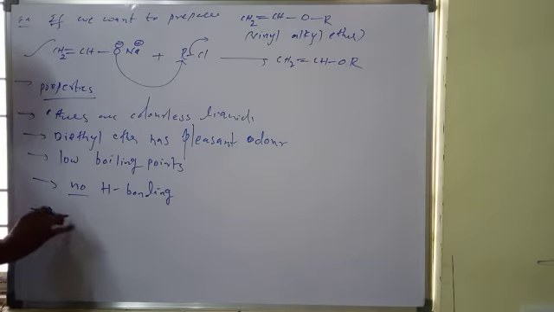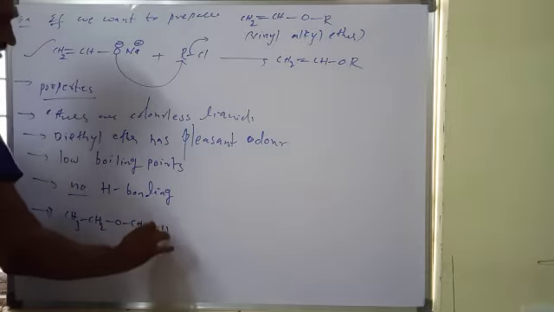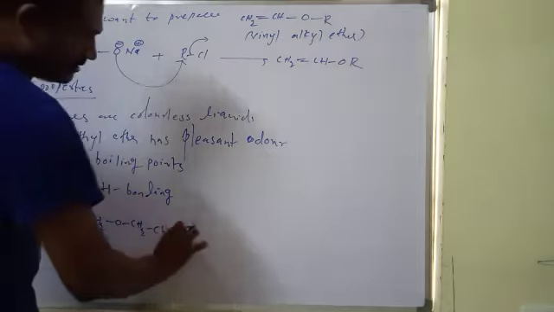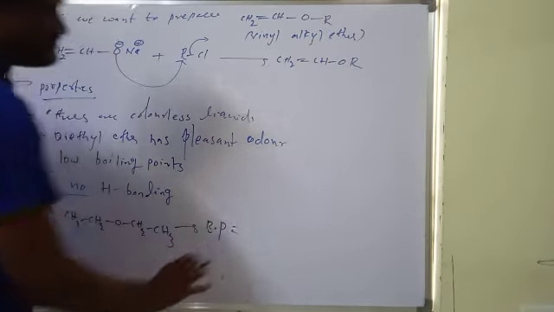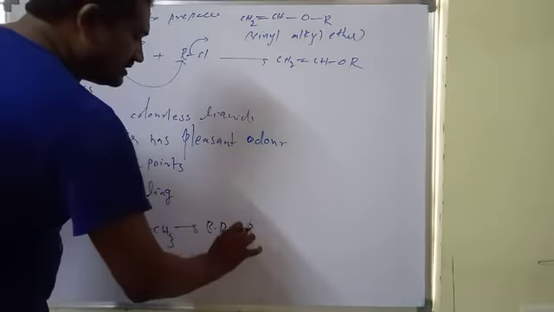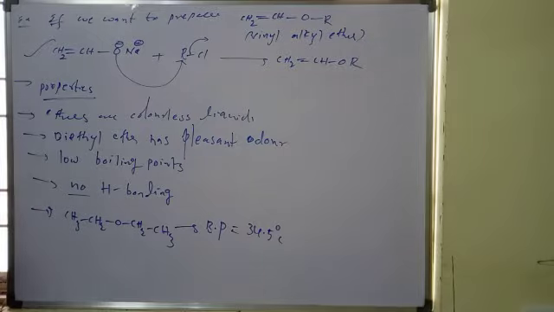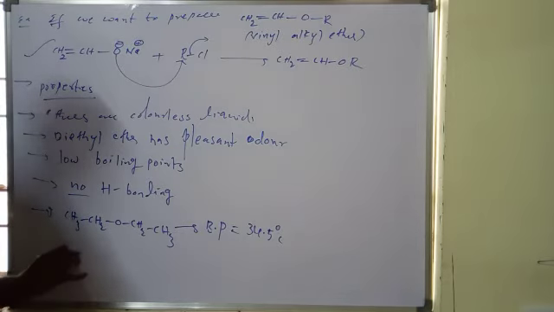So for the boiling point of diethyl ether, this is diethyl ether, and it has a very low boiling point, nearly 34.5 degrees Celsius.